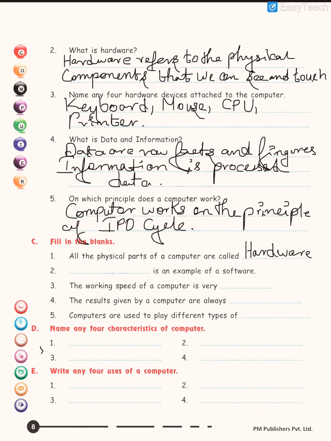Dash is an example of a software. Working speed of computer is very fast. Results given by computer are always accurate.